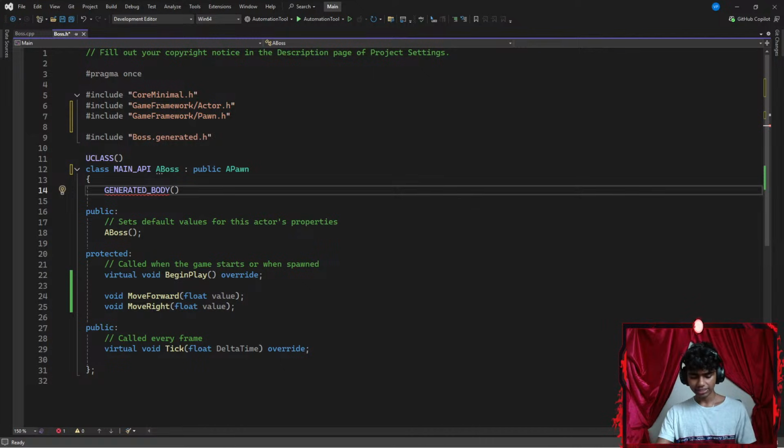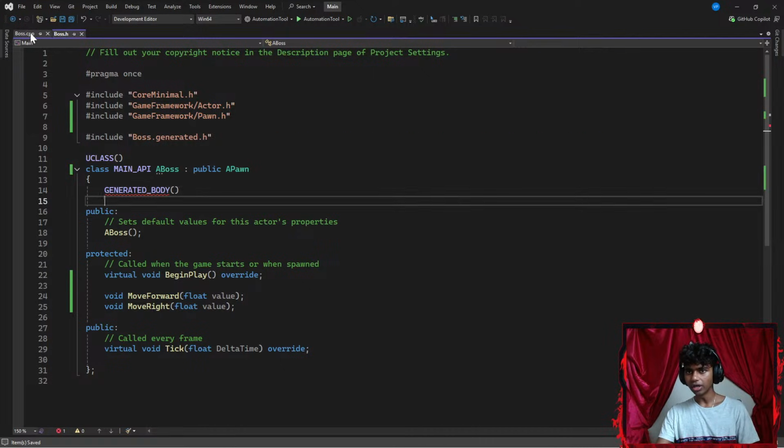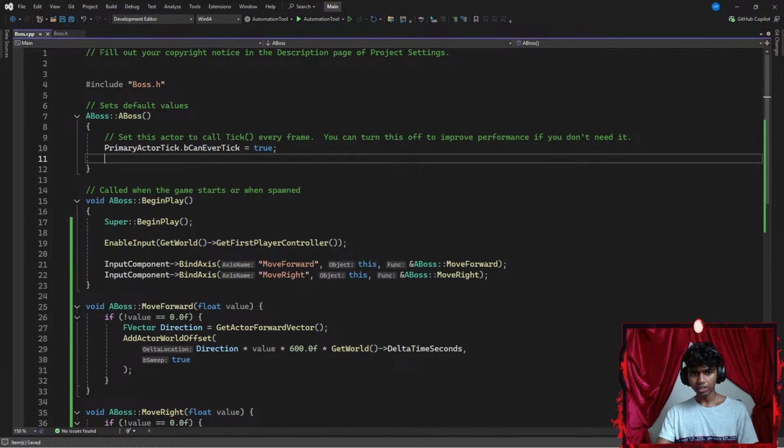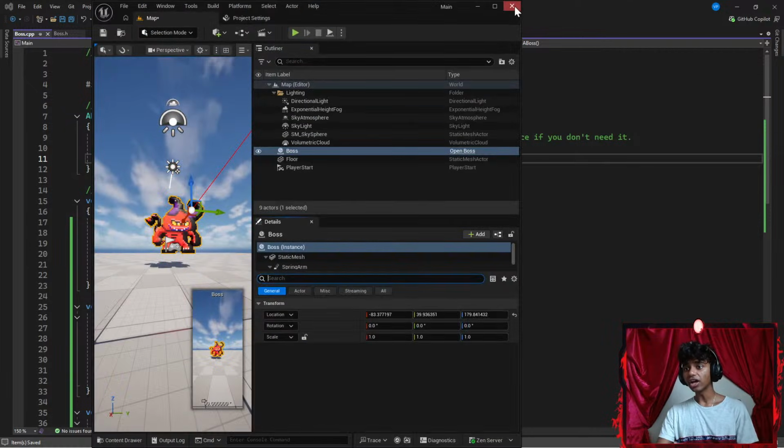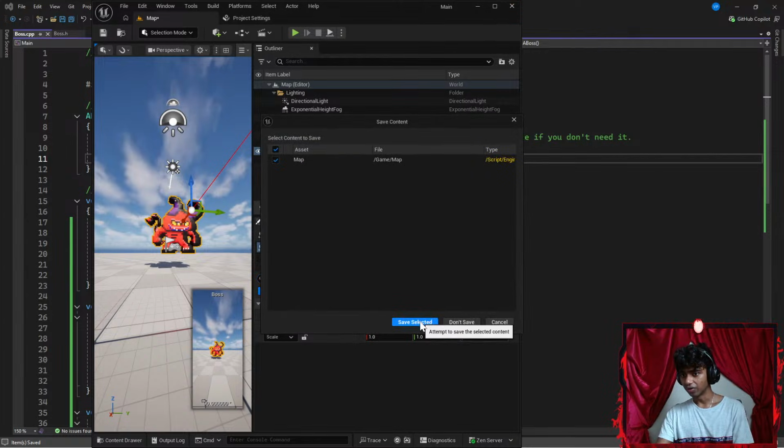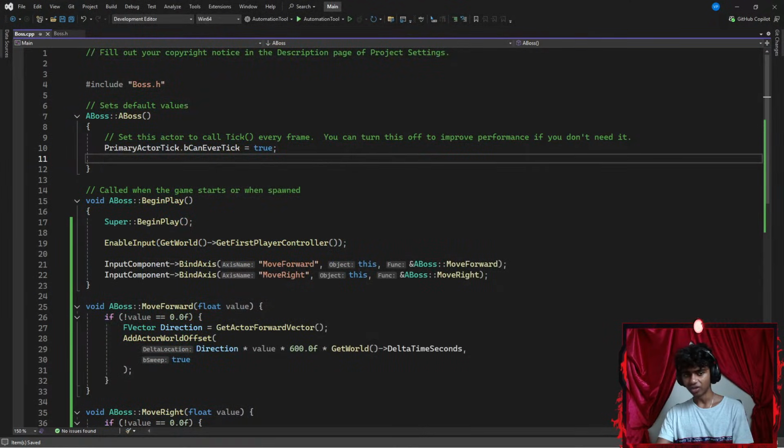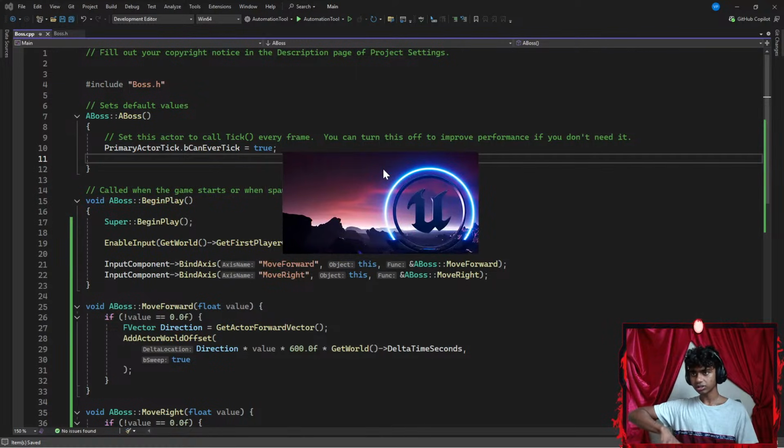Now, if I hit Control S to save the code, then get to my Unreal Engine here, I've got to restart my Unreal Engine. Guys, is there a way to save this stuff? Is it going to auto-save? Okay, save selected. I want to save everything. Now let's open my Unreal Engine real quick. In the meanwhile, I might drink some water, guys. My Unreal Engine is opening right here.